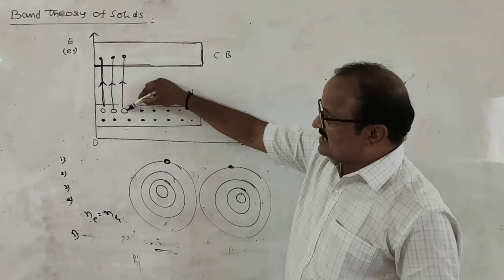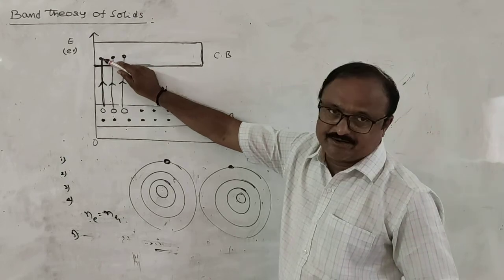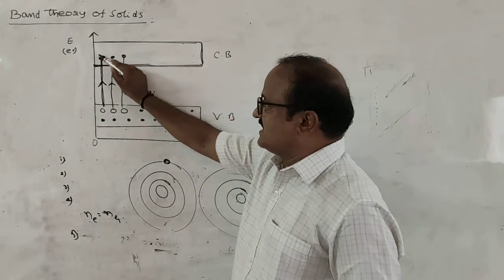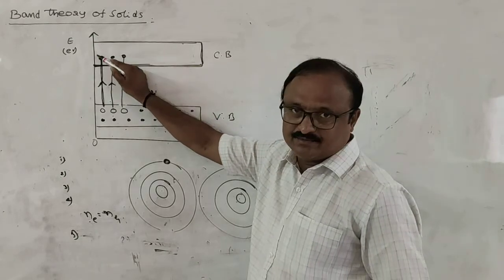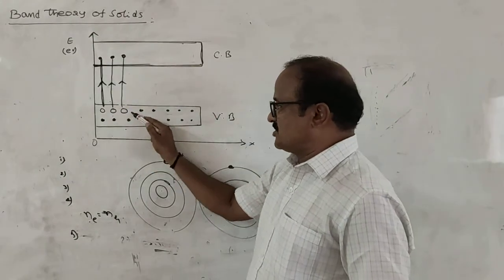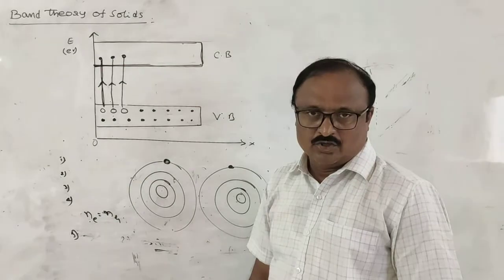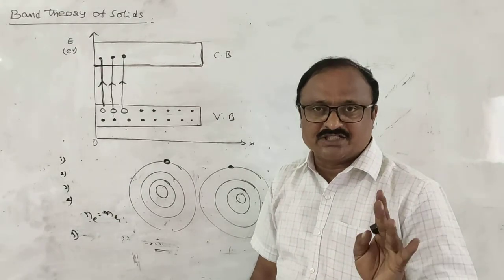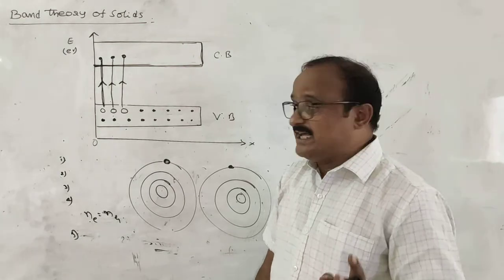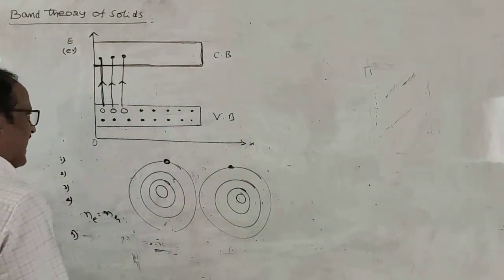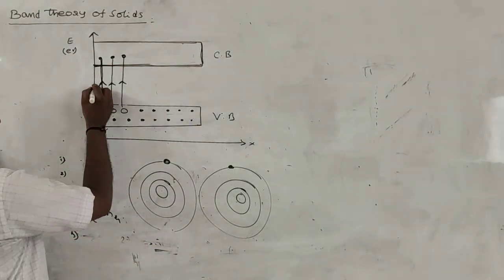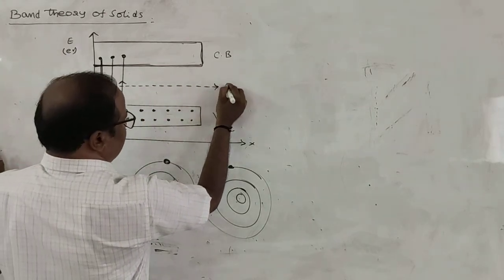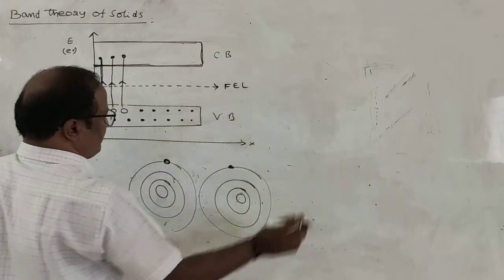The number of holes in the valence band is equal to the number of electrons in the conduction band. Now let us consider the average energy of electrons in the conduction band and the average energy of the positive charge holes in the valence band. The average energy of the electrons and the positive charge holes is represented by a line between the conduction and valence band, which is the Fermi energy level.